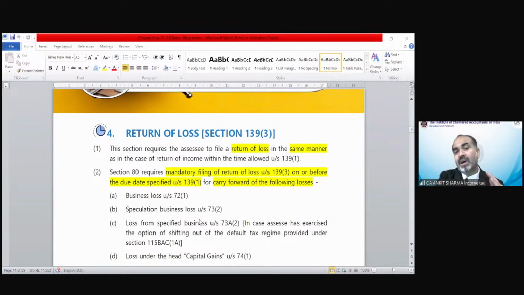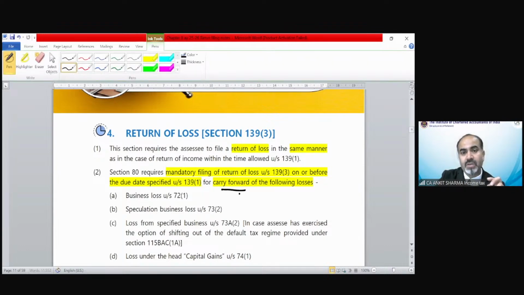That means if the date applicable to you is 31st October, then you have to file it up to 31st October. If that is 31st July, then you have to file your return up to 31st July if you want to carry forward the losses you have incurred. So for that purpose, you have to submit your income tax return up to the due date.